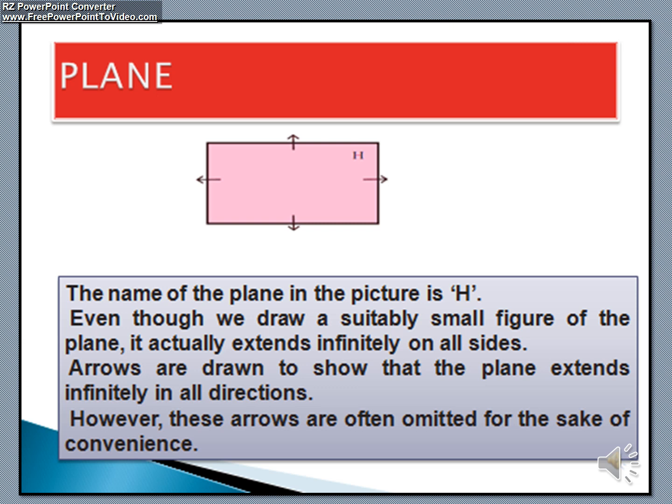Every time the arrows are not shown. So what is a plane? Plane is a flat surface which can be extended indefinitely in all directions. Only remember these two.